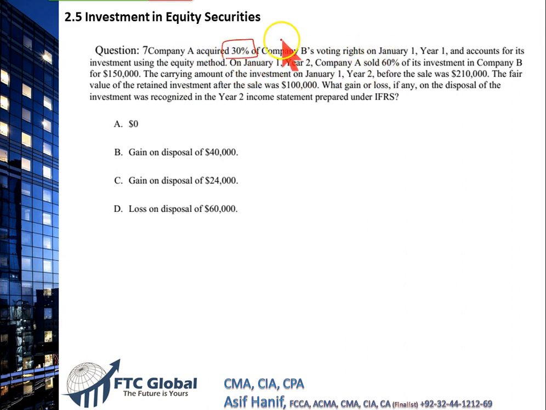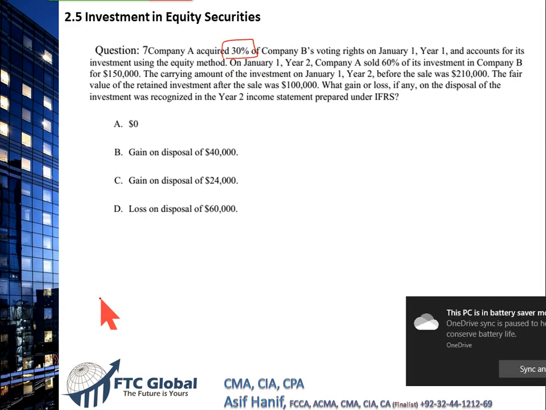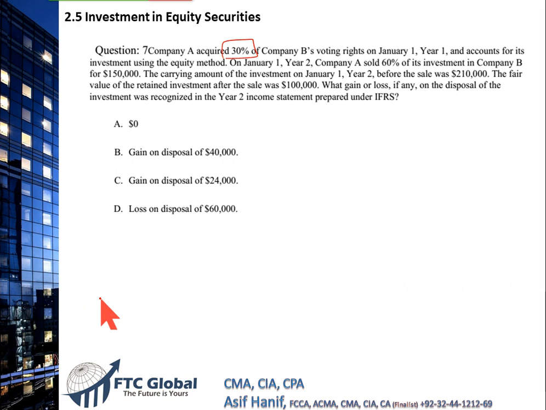30% is quite a sizable investment, and if you remember, if the holding is between 0 to 20%, it's little or no influence. If the holding is between 20% to 50%, that is quite a sizable investment. We use either an equity method, which we discussed in 2.6, or we use the fair value option we just discussed a little while earlier. And if the holding is between 50 to 100%, we go for consolidation. That's the subject of topic 2.8.